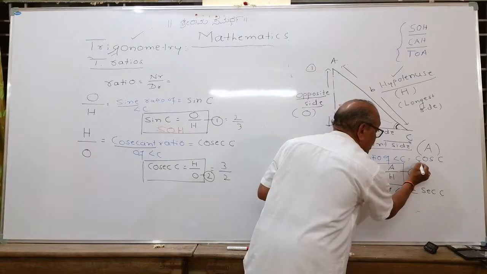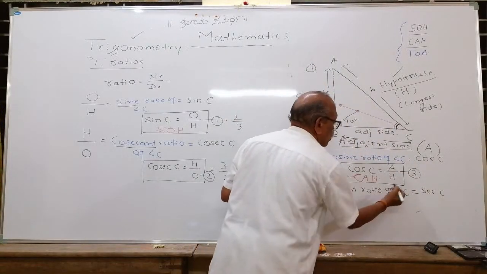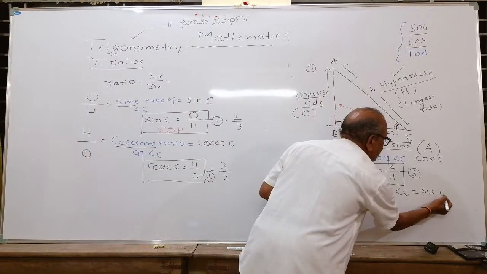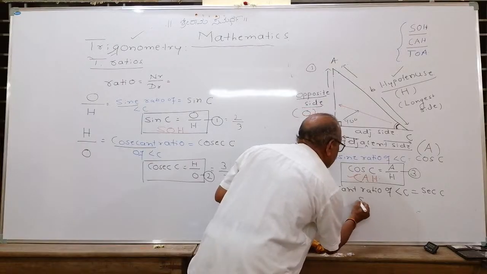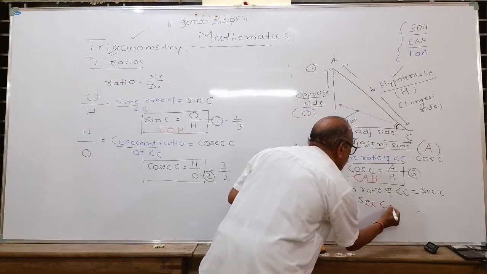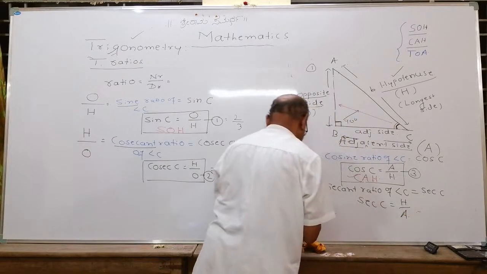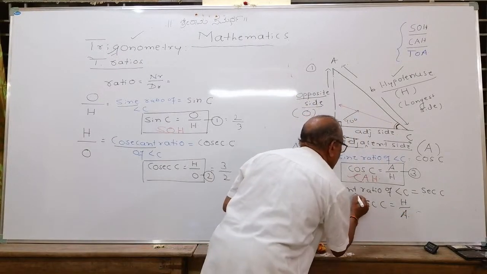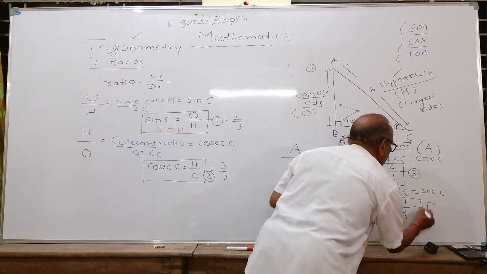Don't write the first letter capital. These are the rules. The second ratio is written as sec C. Thus we got the fourth one. Sec C is equal to hypotenuse upon adjacent. Put a box and remember the fourth trigonometric ratio.